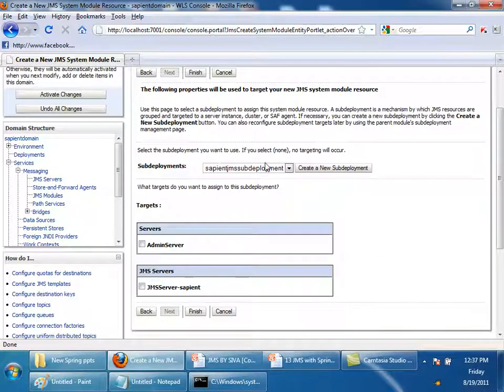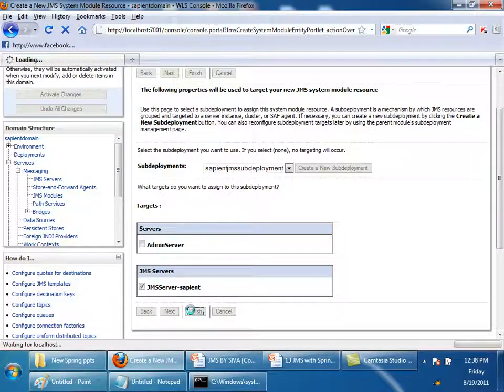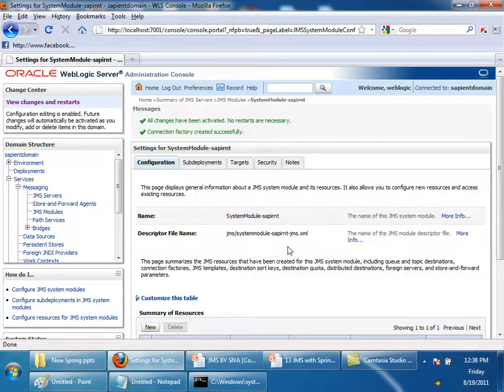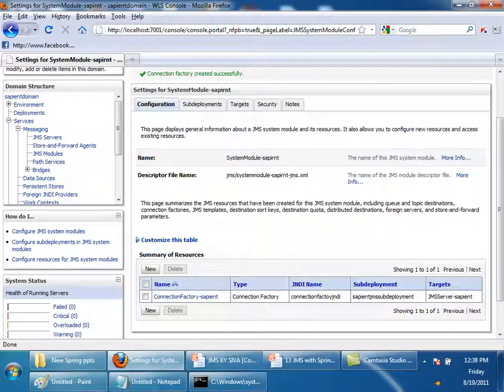Now I created this sub deployment, and I am targeting it to my JMS server which I created. I am not targeting it to the admin server. Finish. Now I'll tell you. See this connection factory, where is it deployed?